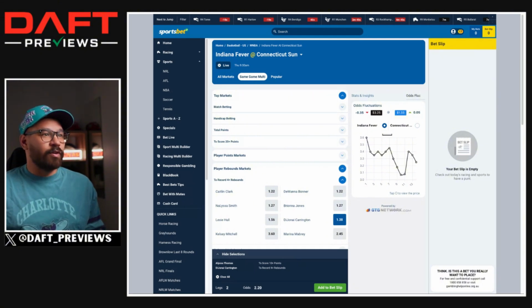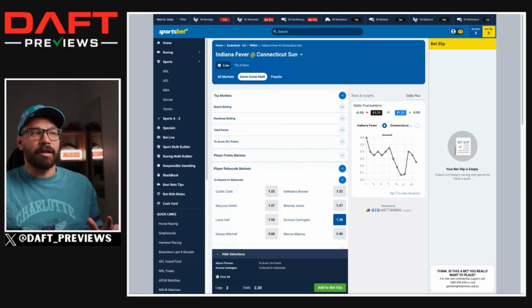We've got Alyssa Thomas to get 7.5 rebounds. Now, this I'd be a bit hesitant on, but let's talk about it. Against the Fever, she's hitting 7 out of her last 9. The matchup is difficult, apparently. The Fever allow the second fewest rebounds to forwards on the season. Looking at her last 10 games, she's hit this in 6 out of her last 10, averaging 7.6. So I do think this is a little bit risky. She does have an excellent hit rate.